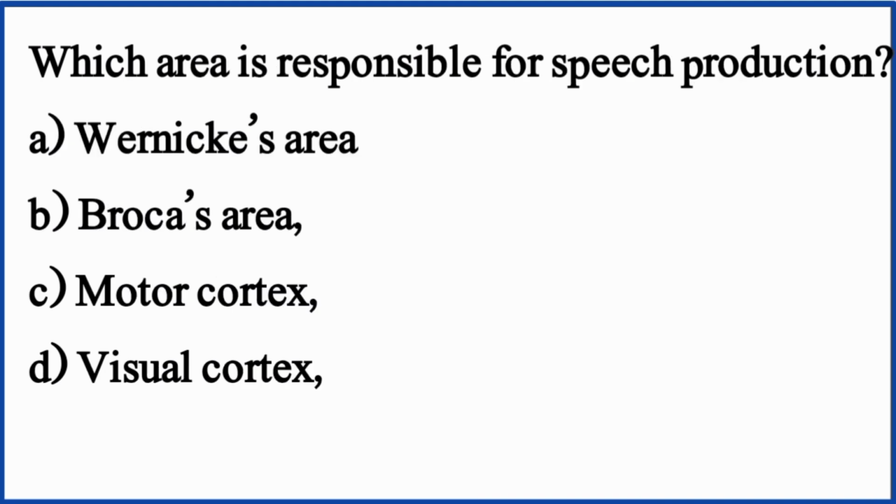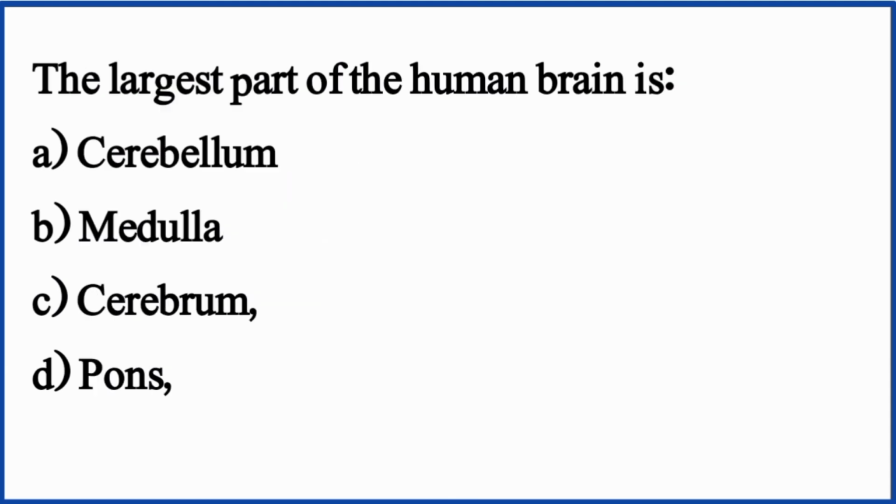Which area is responsible for speech production? The right option is option B, Broca area. The largest part of the human brain is. The right option is option C, cerebrum.